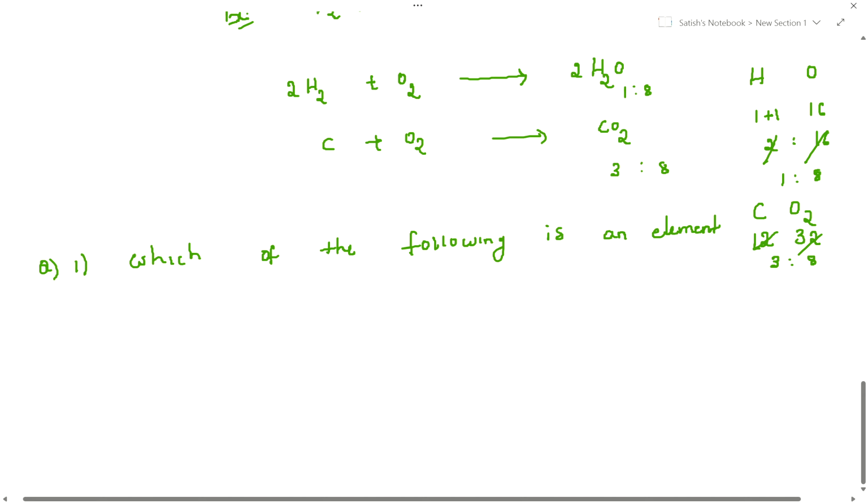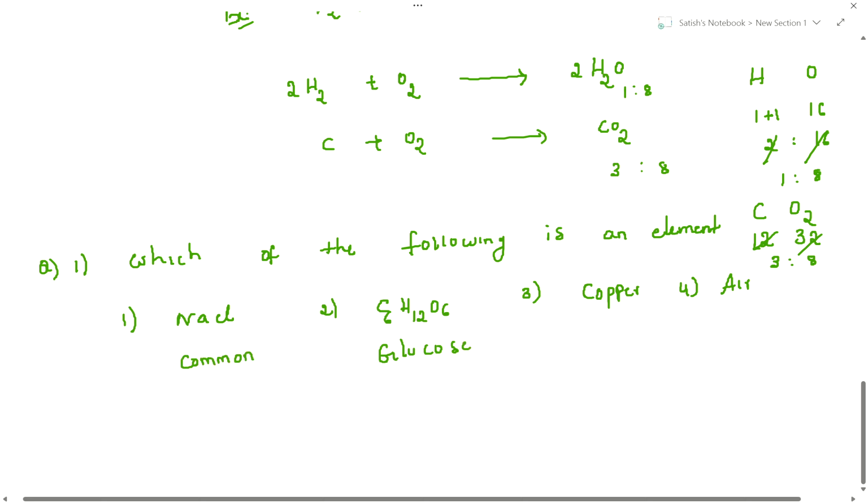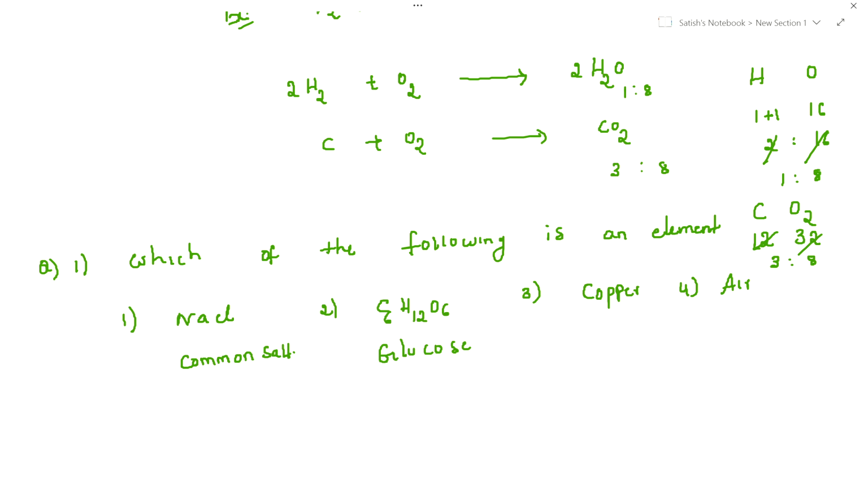See, I am giving examples to you students. NaCl, sodium chloride, common salt. The next one is glucose. What is glucose molecular formula? C6H12O6. Third one is copper, and fourth one is air. So better you write the names also: glucose, common salt. Yes guys, what I asked here: which of the following is an element? Element is nothing but single one, atom.